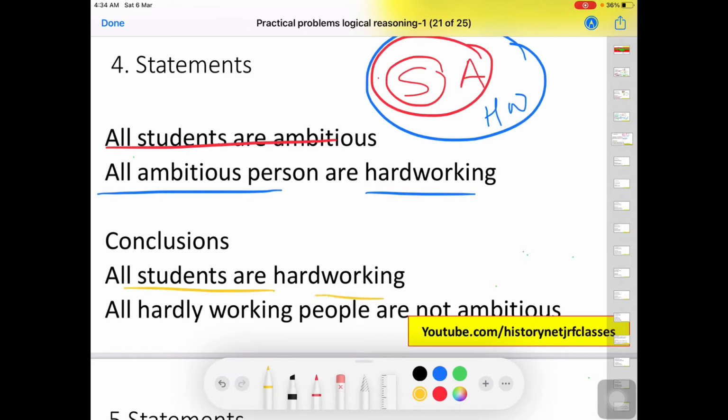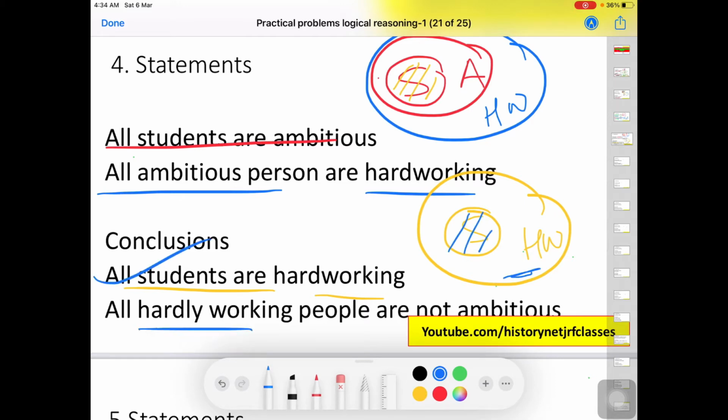All students are hardworking. So here we have students and they are under hardworking, right? These are students and then HW, the bigger circle. So this whole portion of students is under hardworking, so this is true. All hardworking people are not ambitious. Here hardworking people act as an alien element, so this conclusion will be invalid. Anything new which you see in the conclusion portion is going to be invalid.